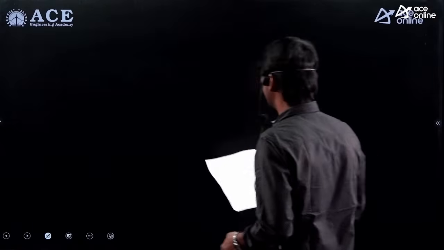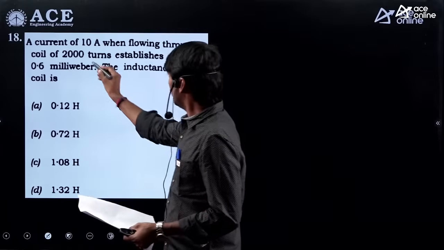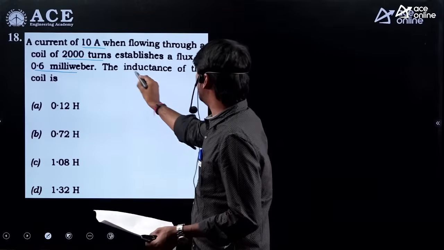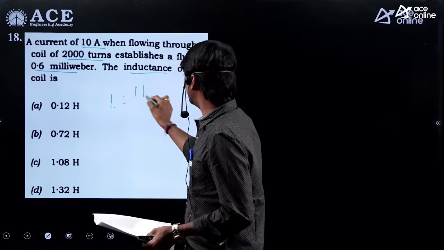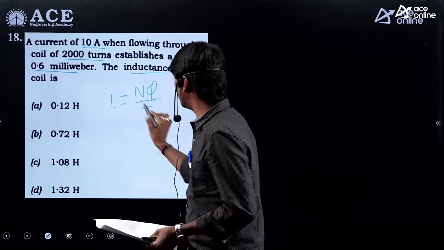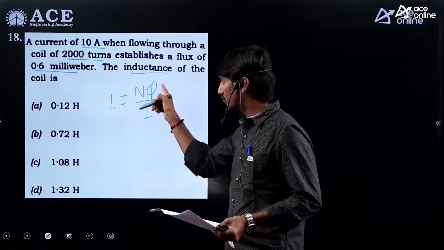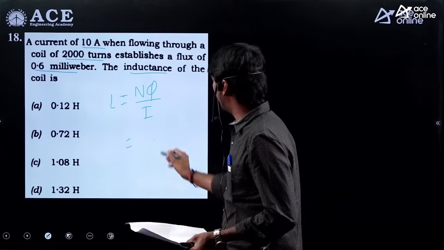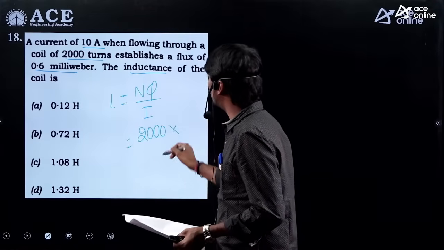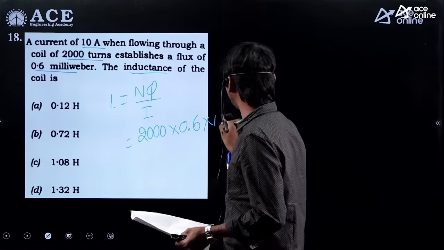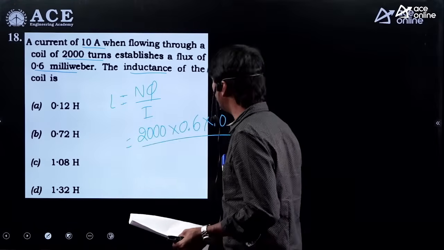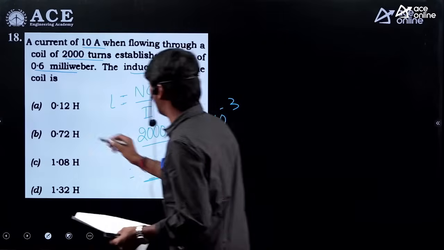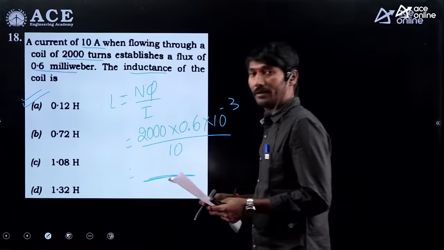Right? Next one, a small numerical question. Current is given, number of turns are given, as well as flux is given. He is asking about L. L is equal to N phi by I. I told you how to remember: Li is always equal to N phi. Li is electrical flux linkage, and N phi is magnetic flux linkage. If you substitute the values, that is 2000 into phi value 0.6 into 10 power minus 3 by I value. What is the I value? 10. Let's simplify this, and you are going to get the option as a 0.12 Henry.